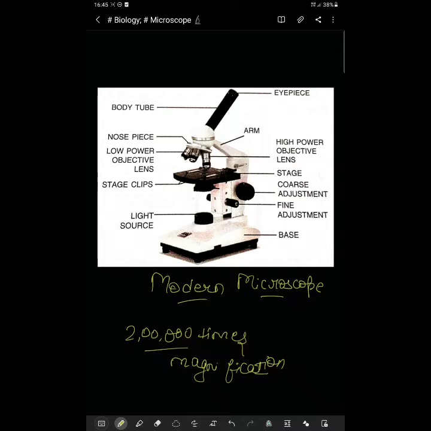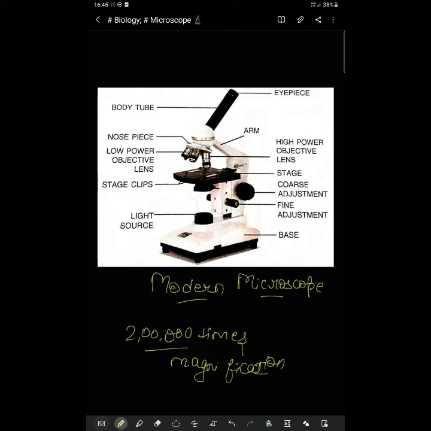The ordinary microscopes or compound microscopes use light which is bent by glass lenses to magnify the images, while the electron microscope uses a beam of electrons which are bent by magnets. Now let me clear one thing to you. I was about to tell about these parts. First let's discuss these parts, then I will make you clear about this.